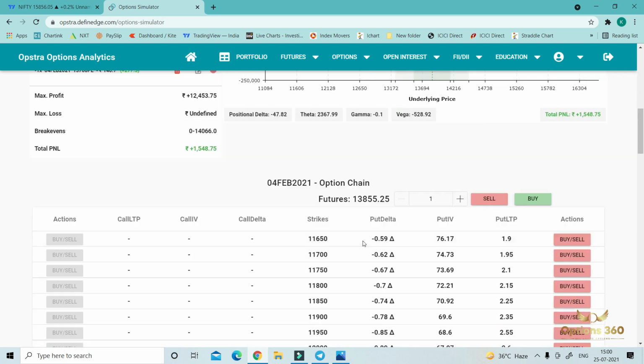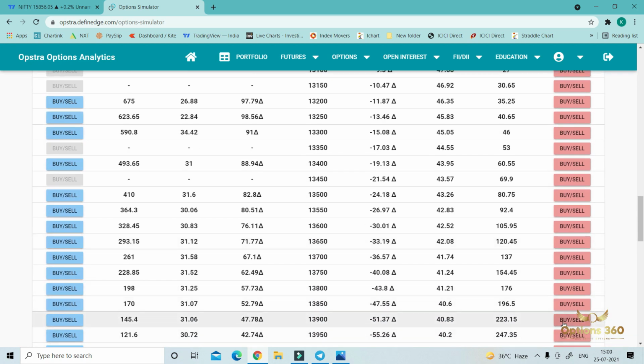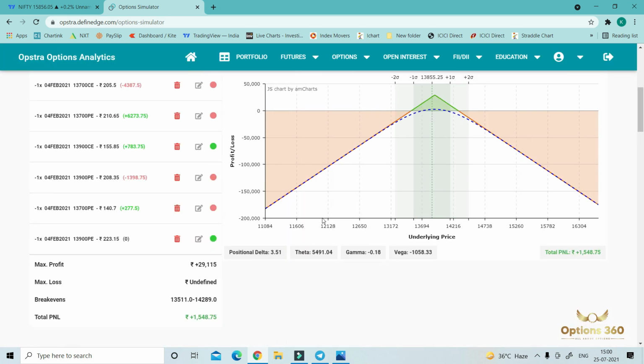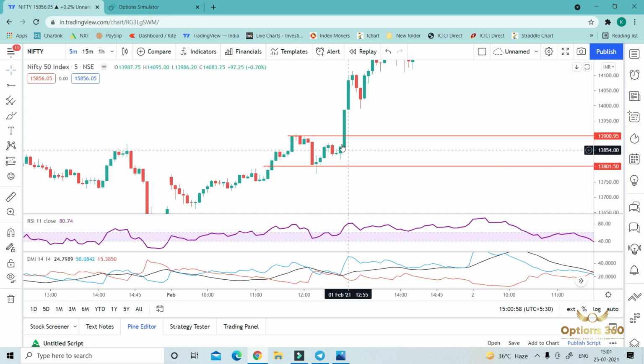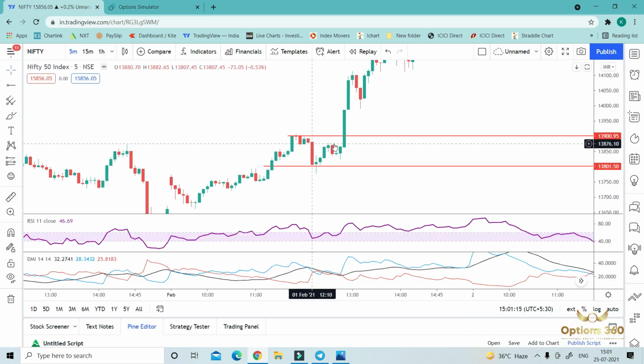So around 12:45 we converted this triangle into a straddle. But what happened? Suddenly in the next candle market almost touched the 14,000 mark. So again we have to make another adjustment. 12:45, sorry, 12:50.